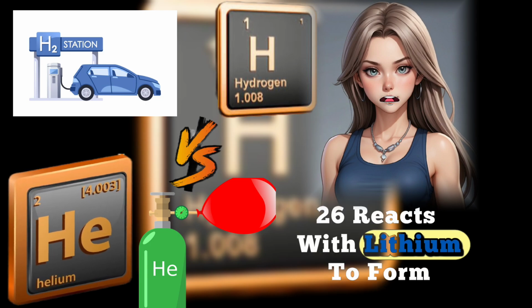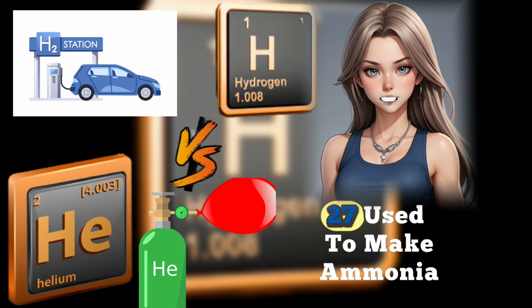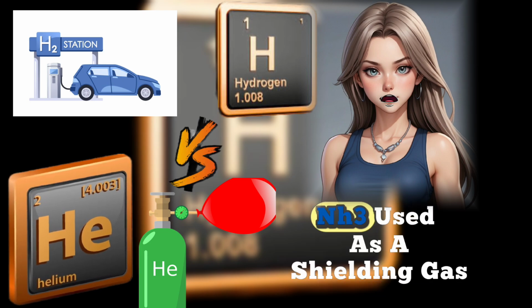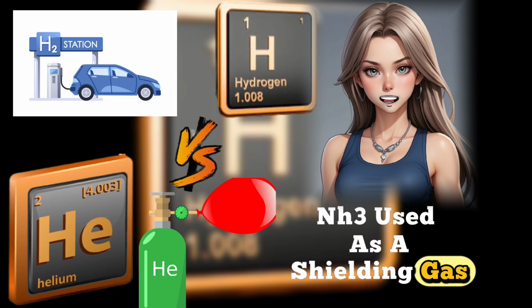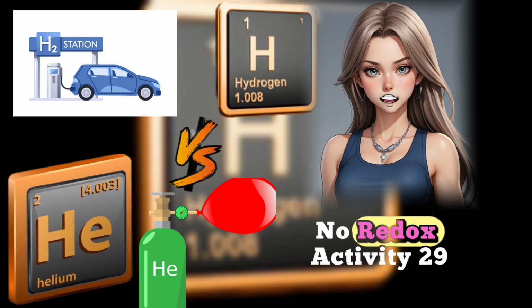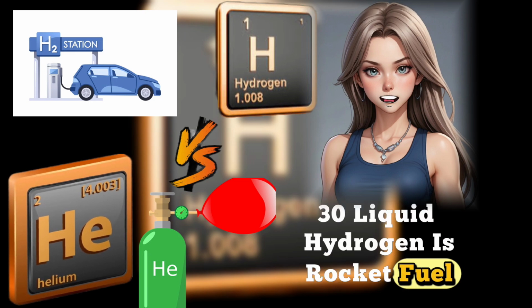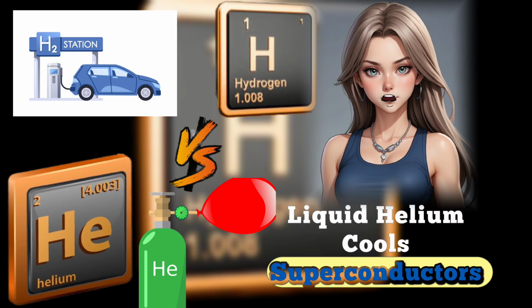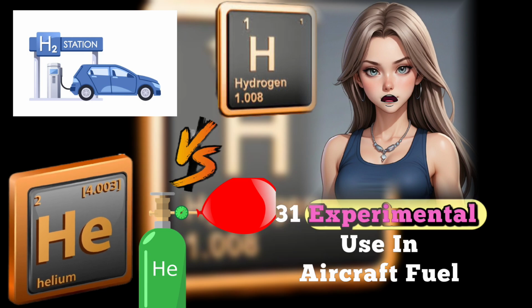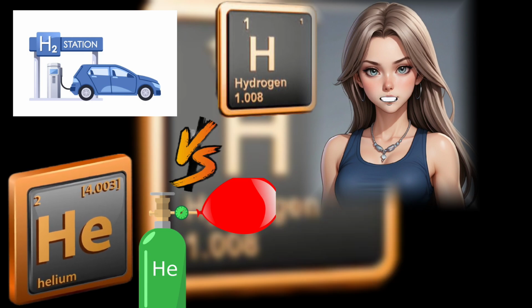26. Reacts with lithium to form LiH. Does not react with metals. 27. Used to make ammonia, NH3. Used as a shielding gas in welding. 28. Acts as a reducing agent. No redox activity. 29. Poor conductor of electricity. Poor conductor of electricity. 30. Liquid hydrogen is rocket fuel. Liquid helium cools superconductors. 31. Experimental use in aircraft fuel. Used in aircraft tires.